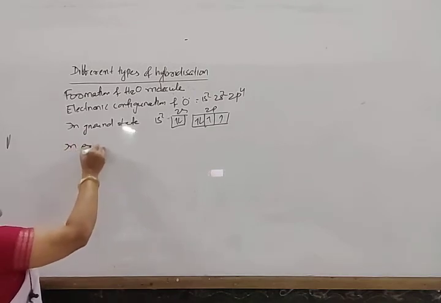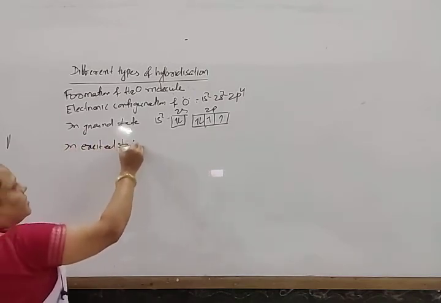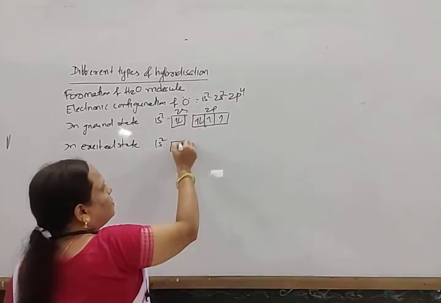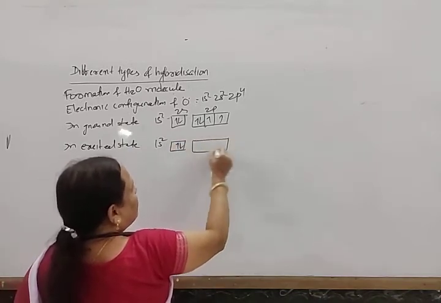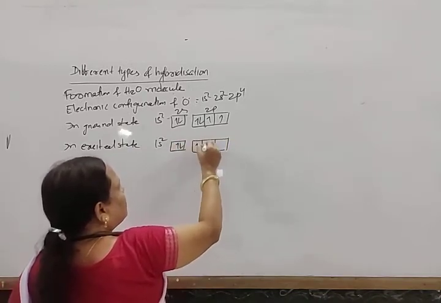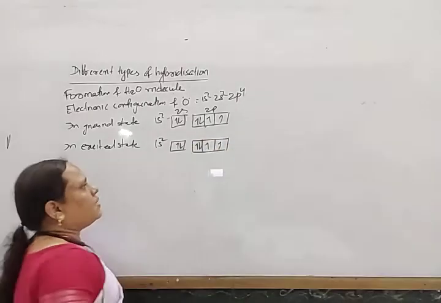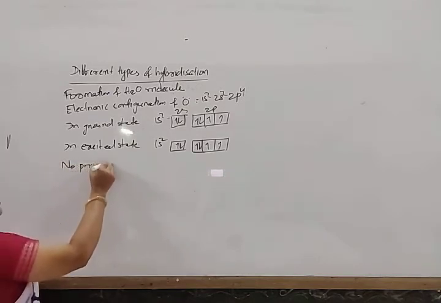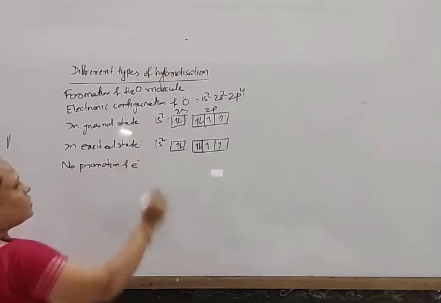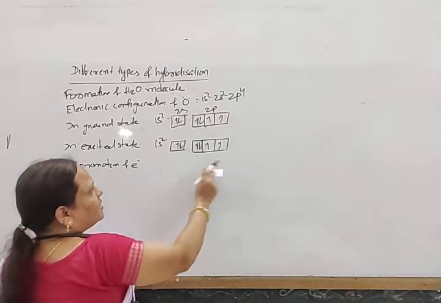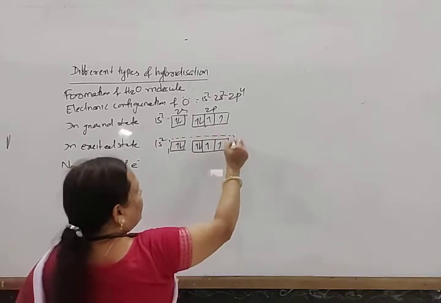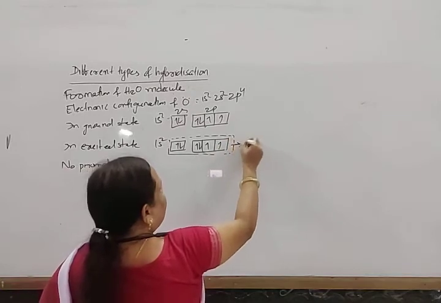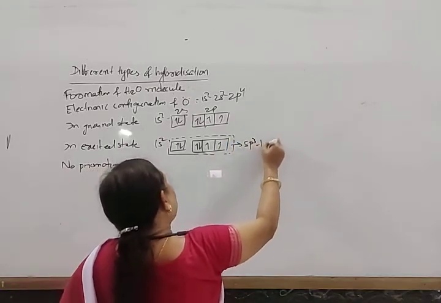In excited state, the same configuration, because oxygen also has no d orbital. In this way, promotion of electron here is also not possible. Here promotion of electron does not take place. Now these orbitals are different and they overlap. They intermix. All the orbitals intermix to give sp3 hybridization. So they undergo sp3